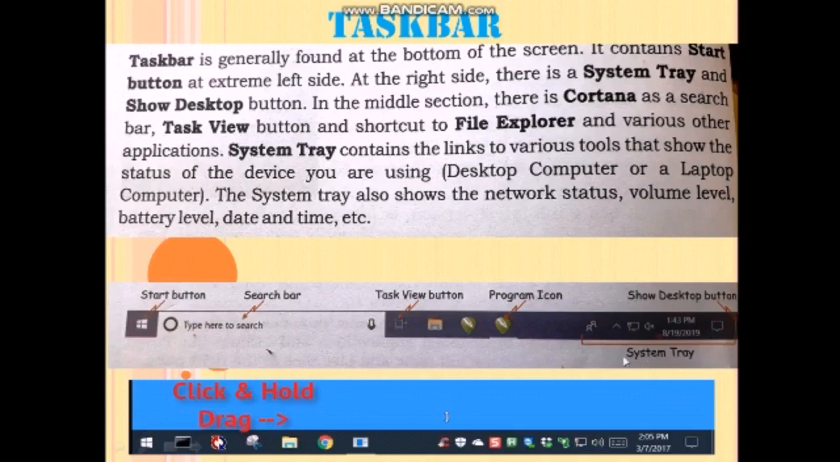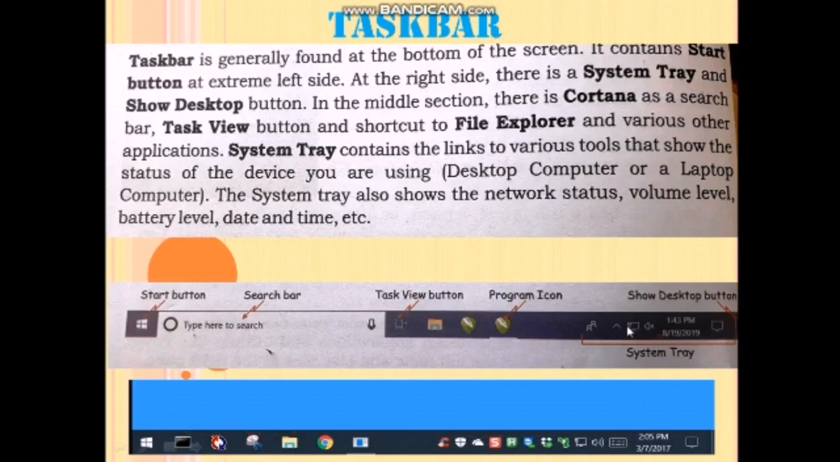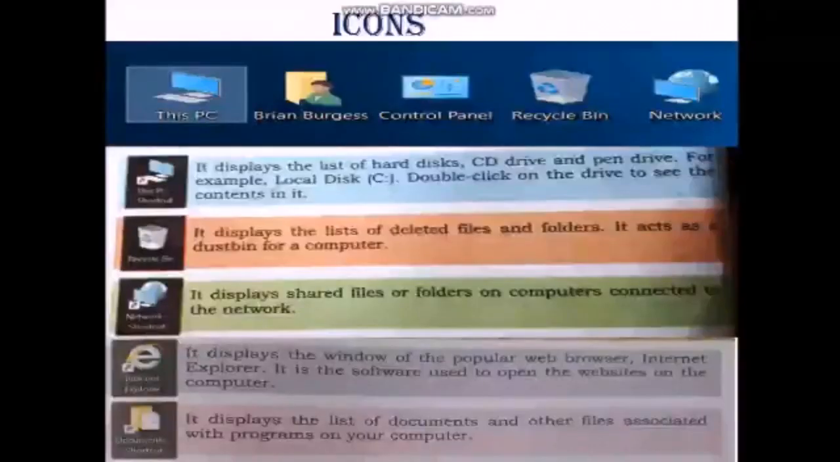The system tray is used to show the status of our desktop, right? The system tray also shows the network status. Here, this is the network status and volume level. This is the battery level, and the system tray also shows the date and time. Next one is icons. Some of the icons present in the Windows 10 desktop are This PC, Recycle Bin, Network, Internet Explorer and Documents. Let's see one by one.